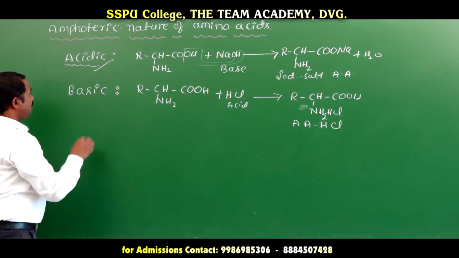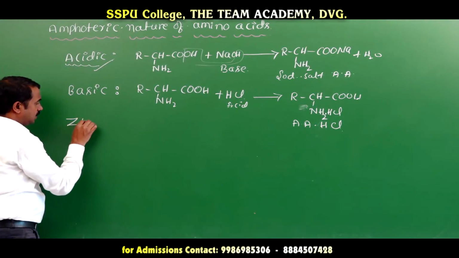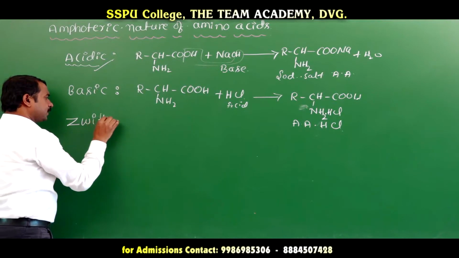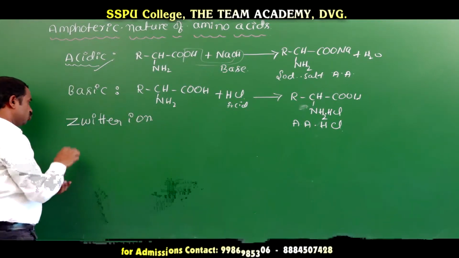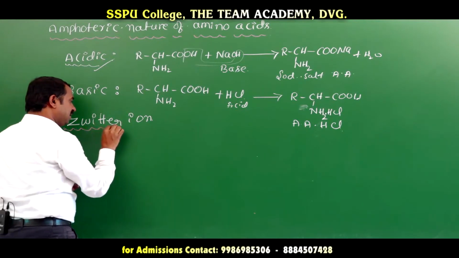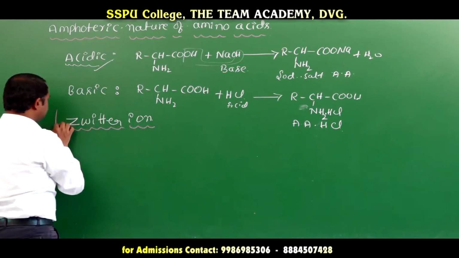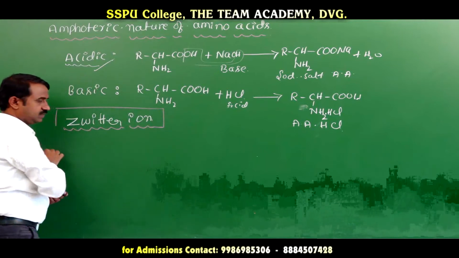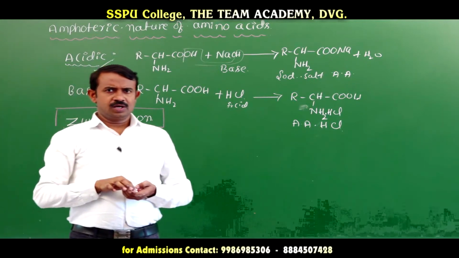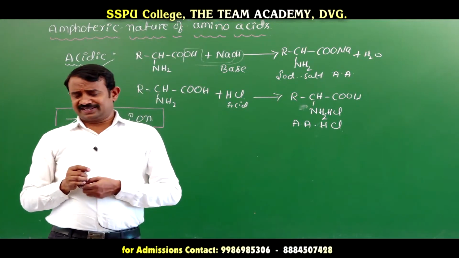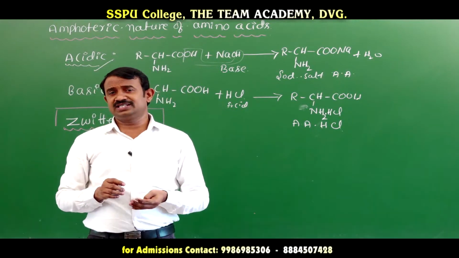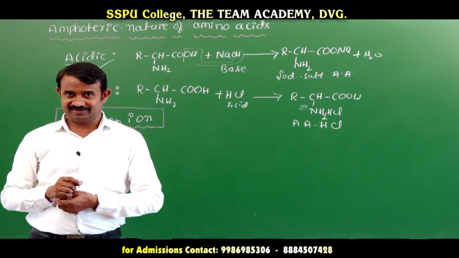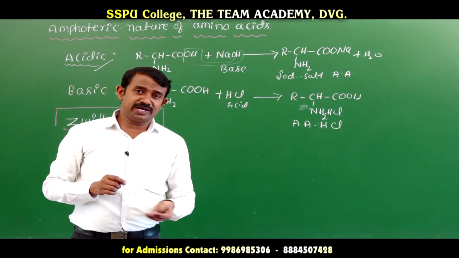This amino acid shows both amphoteric behaviors. Okay, next one: what is deuterion? This is a 2 marks question; they will ask what is deuterion. The amino acid forms a polarized form, with a dipole moment.